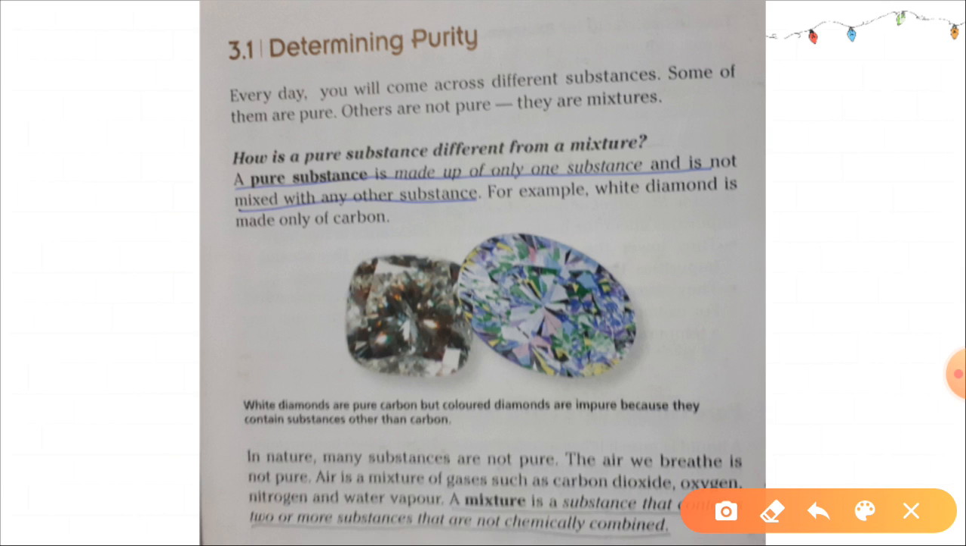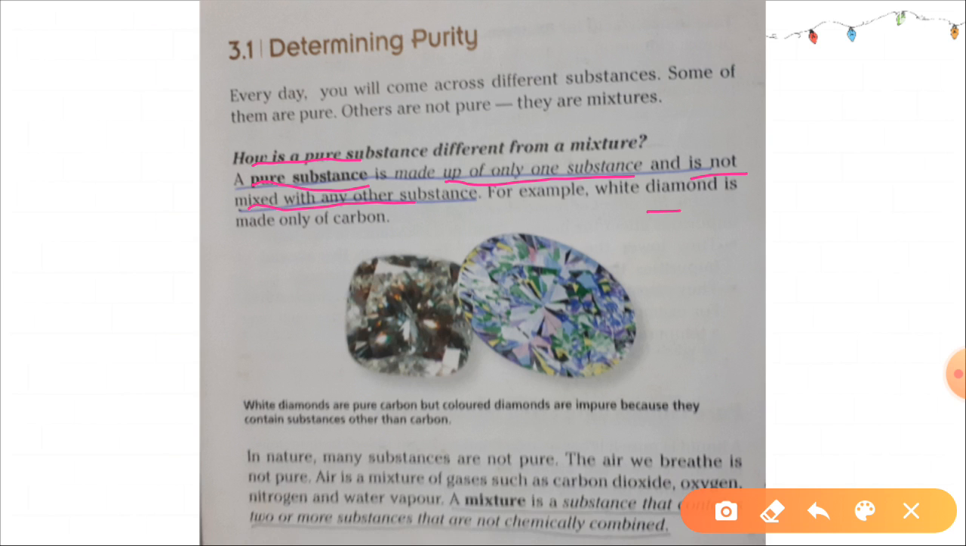Every day you will come across different substances. Some are pure, others are not pure. The substances which are not pure are known as mixtures. How is a pure substance different from a mixture? A pure substance is made up of only one substance and is not mixed with any other substance.